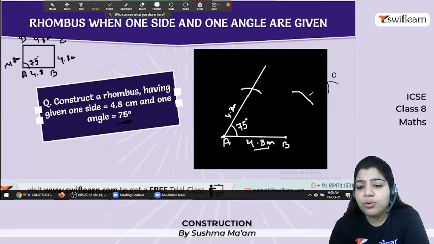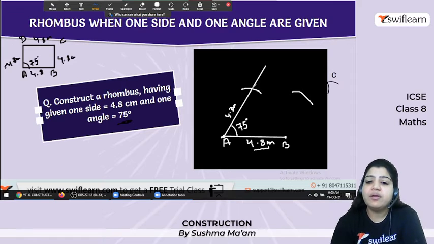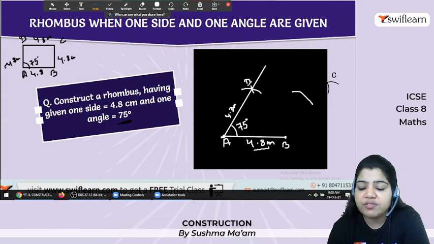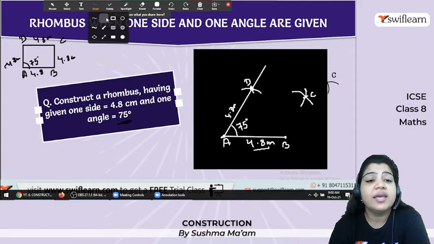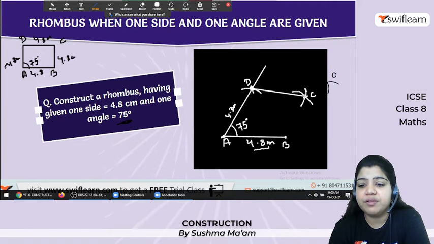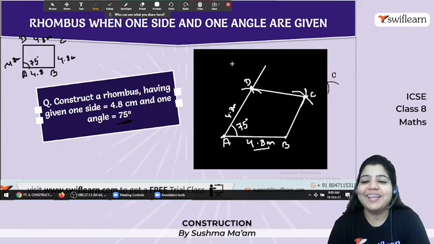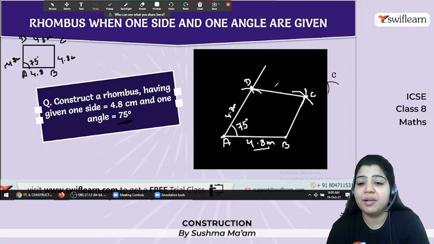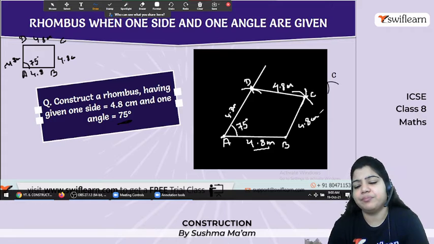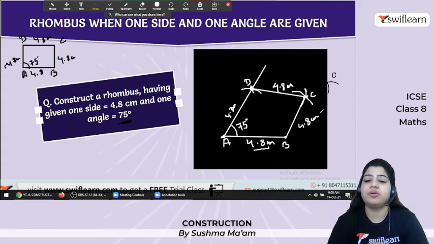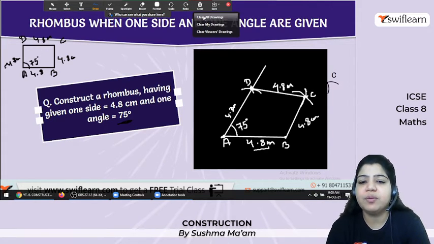Now we don't know what this point is, how will we get it? Suppose this intersection point is your D. Now D as a center and a radius of 4.8 centimeters, you will get this intersection point C. With the help of a ruler, simply join these points and you will get your rhombus. So with the help of properties you can easily construct any quadrilateral, any figure. That's not special to the rhombus, so you must know the properties.